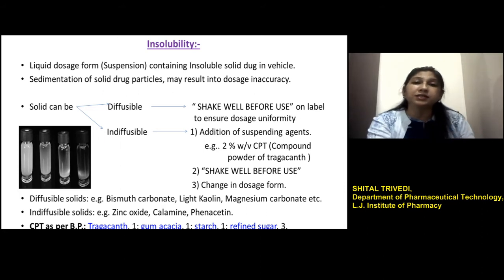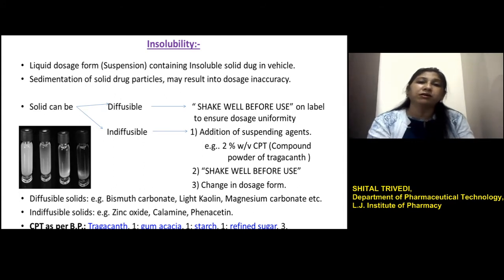If the solids are diffusible in nature, then they won't result in much problem, because diffusible solids do not pose a problem during the preparation and later during the administration.